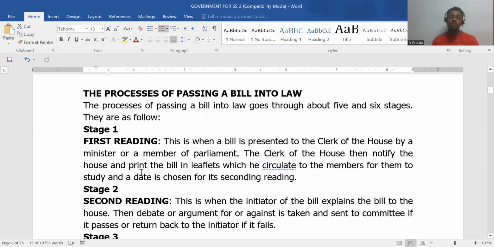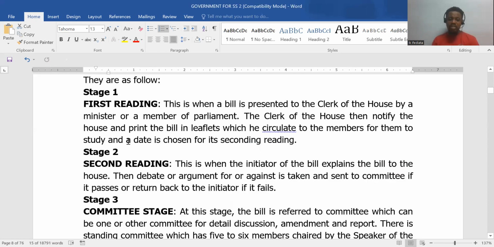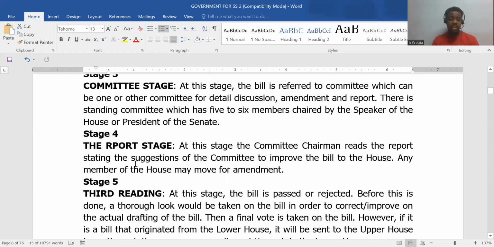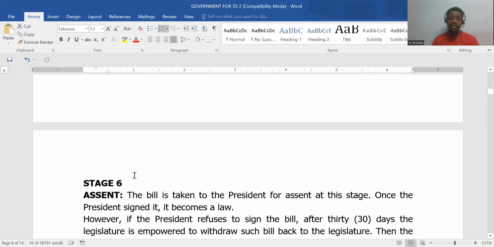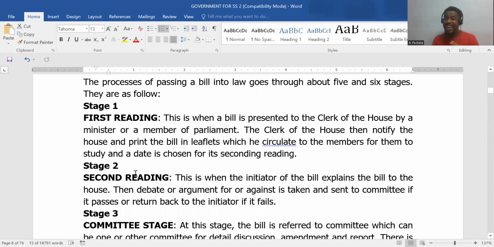So how do we pass bills into law? We have the first reading, second reading, committee stage, report stage, third reading, and the assent stage. Now, let's follow these stages. They are easy to understand. Now, in the first reading, a bill is presented by the clerk of the house.